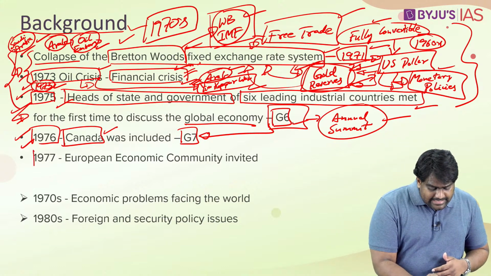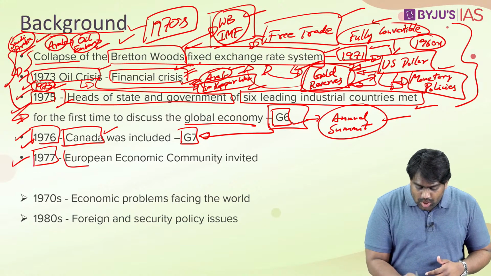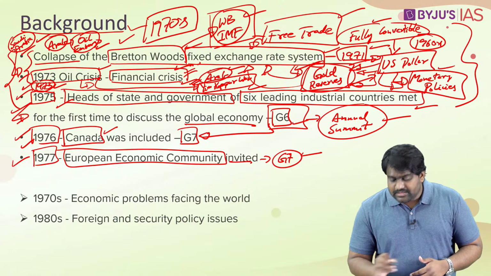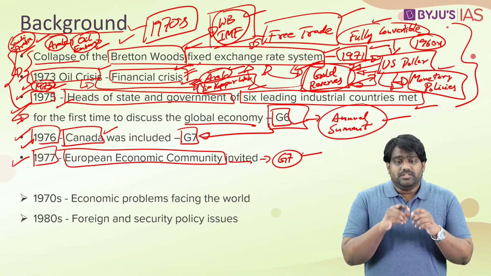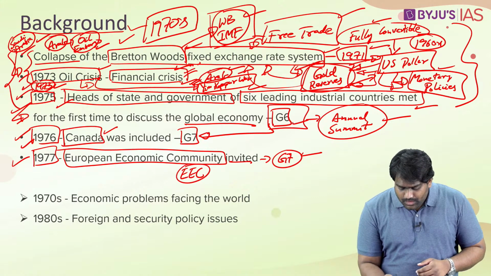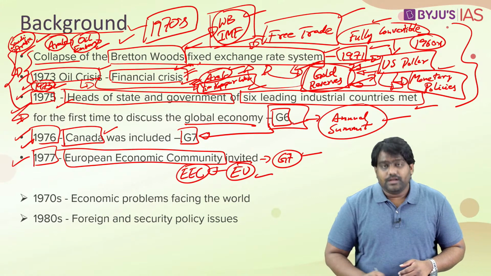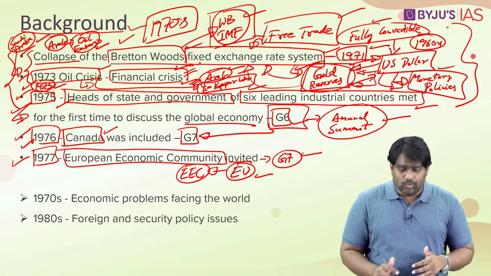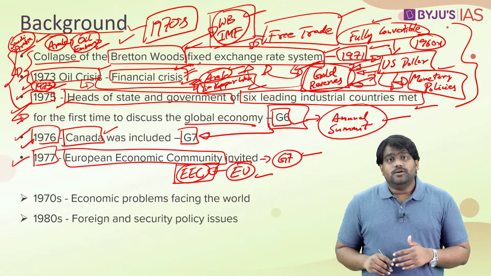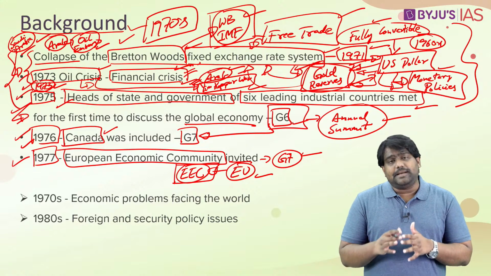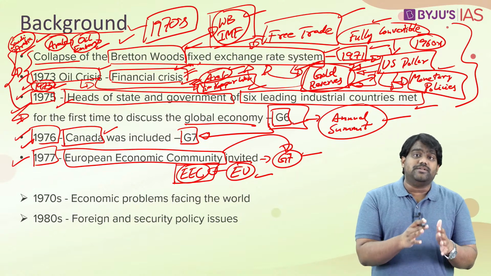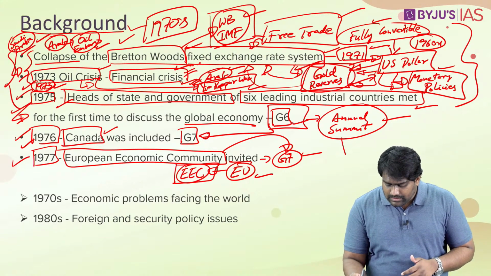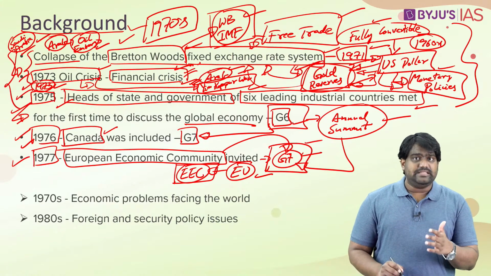Okay? And in 1977, the European Economic Community was also invited to take part in the interaction of the G7. The European Economic Community was the predecessor of the European Union. The European Union was formed much later in 1993. But before that, the predecessor of EU was the European Economic Community. So this economic community was invited by the G7 to represent the European region. So from late 1970s, the European region also became a permanent representation at the G7.